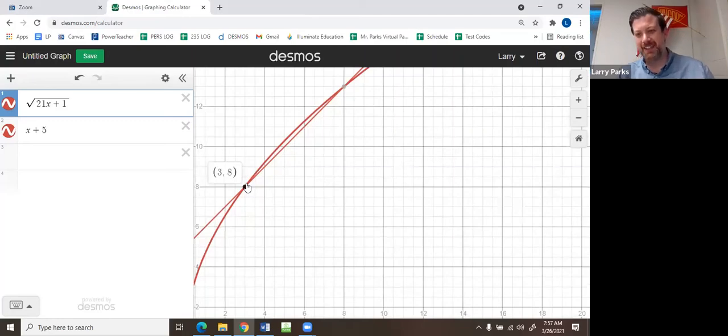Now, that's not the answer, 3 comma 8. I know that's super confusing. The solution is not the y value, it's the x value. So looking at that, I get 3, ignore the 8. So I get 3, and then here I get 8. So I get 8, and I get 3 are my solutions. If I were to plug 3 and 8 back into the equation, I would get the same thing on both sides.